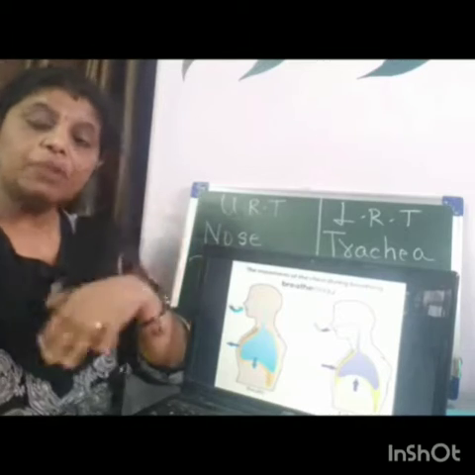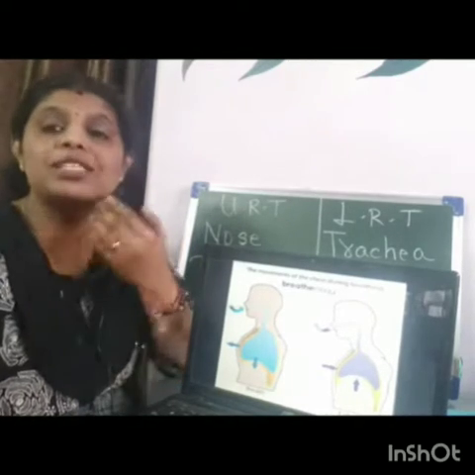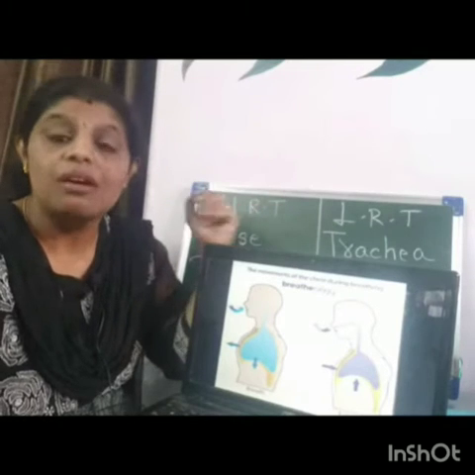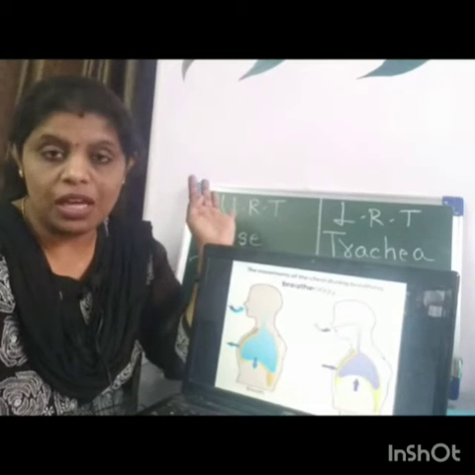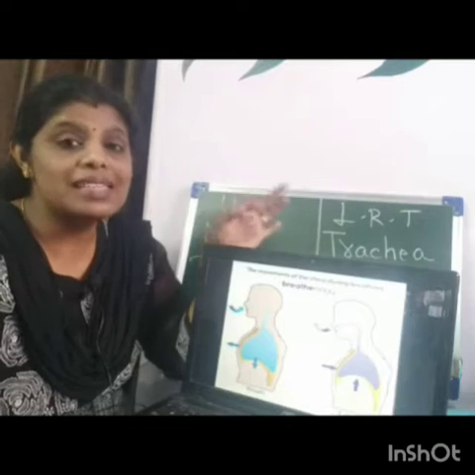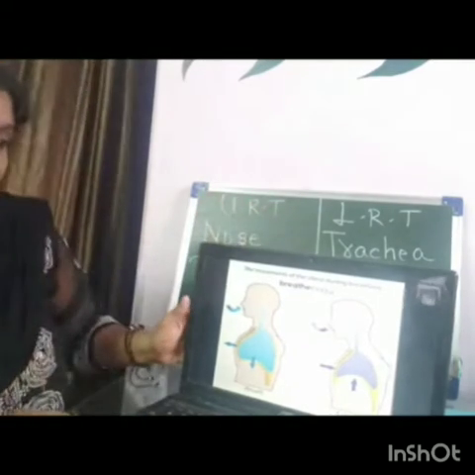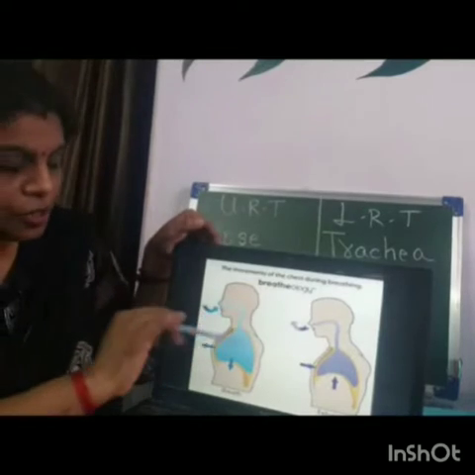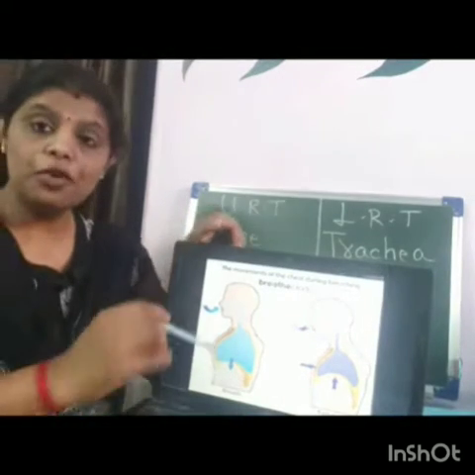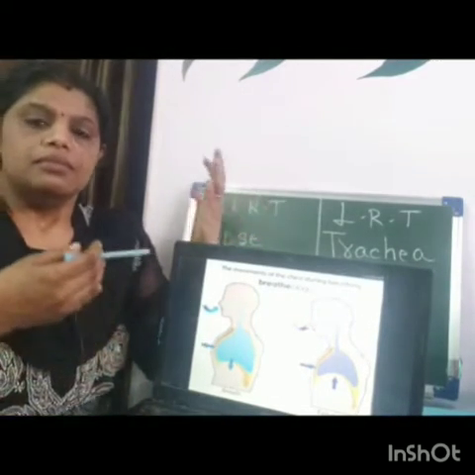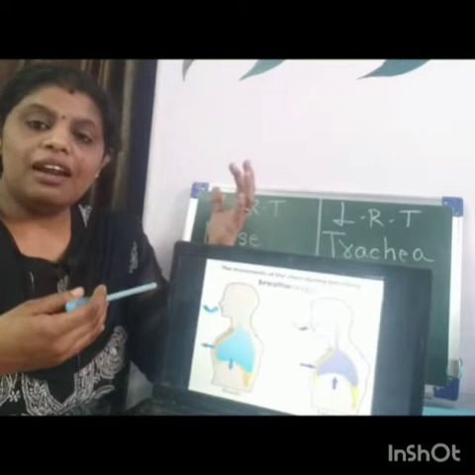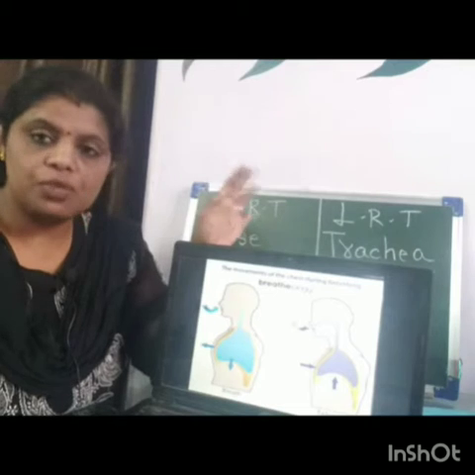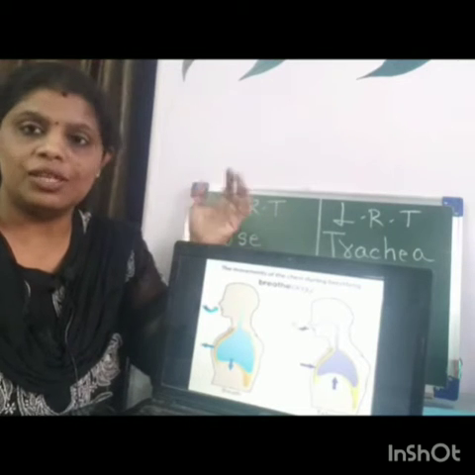From the body, from the cells, the waste material, that is carbon dioxide, is expelled out, removed out. What is that process? Exhalation. Now here you can see in this picture, this is the movement of the chest during breathing. Now if you breathe in, there are few organs and few structures which take part in inhalation and exhalation.